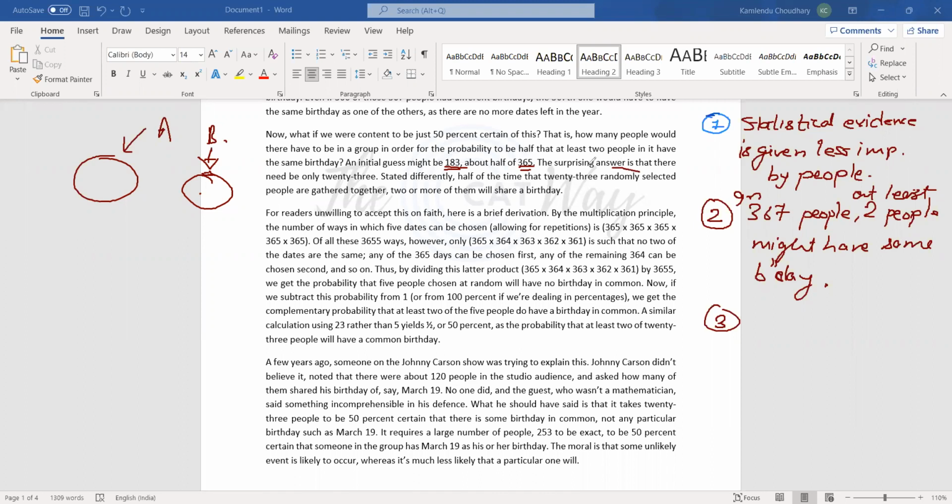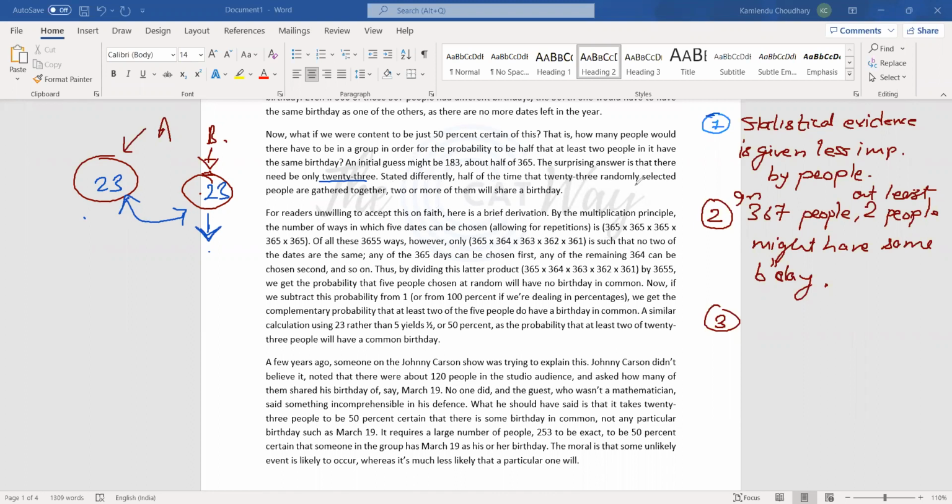The surprising answer, he has used surprising. Notice this here, right? Surprising answer is that there need be only 23. So if we place 23 in this and we place 23 in this, one of these groups would have two people who have the same birthday, right? I'm talking in group A or group B. Okay, so this startles us.